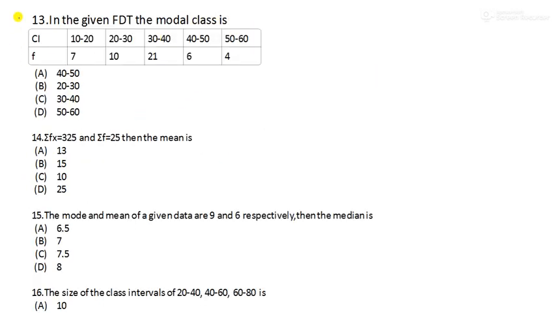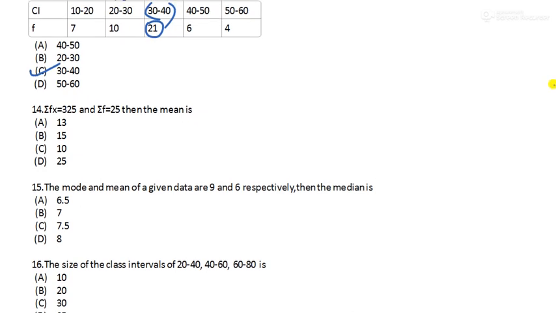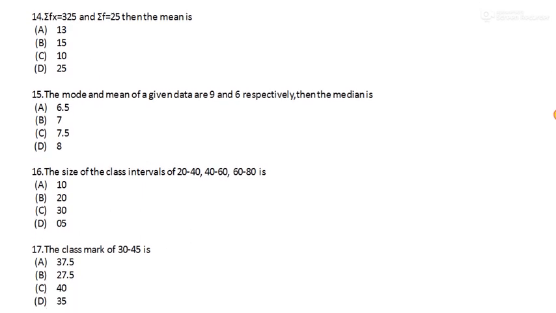So this is our question number 13. In the given frequency distribution table, FDT means frequency distribution table, the modal class is dash. Modal class is the one with highest frequency. Frequency is given, which one is highest? This. So the class with highest frequency is called the modal class. 30-40. Option number C is the right choice. They are very easy. If you practice these many questions, there is no need of working extra on this chapter.